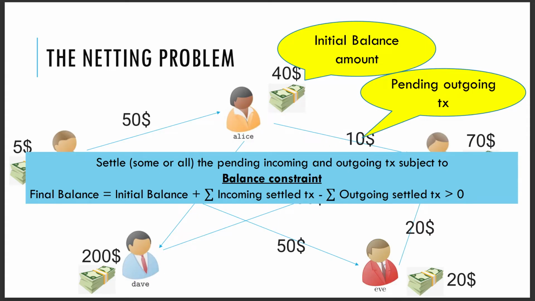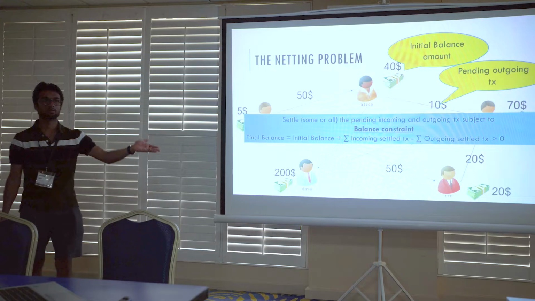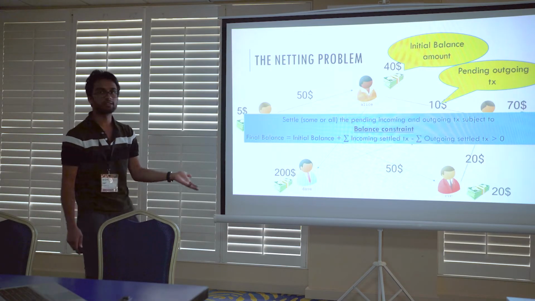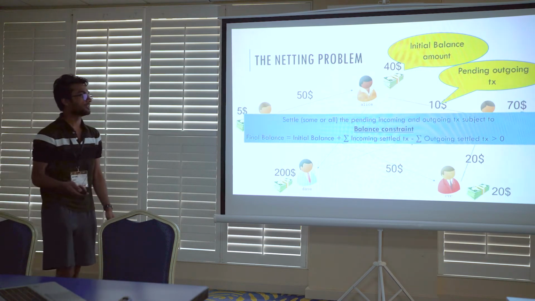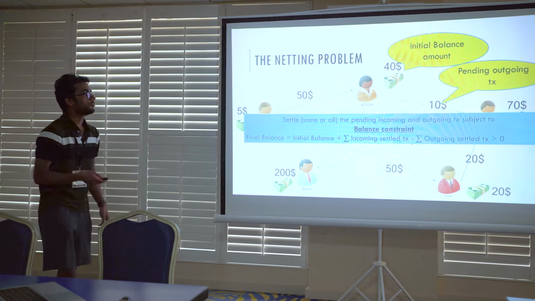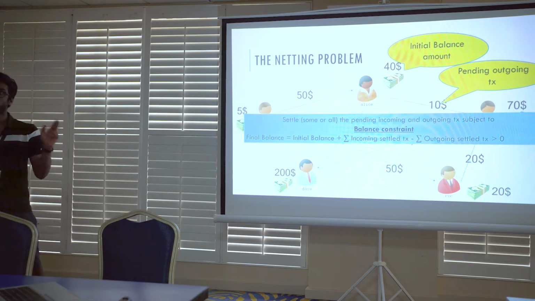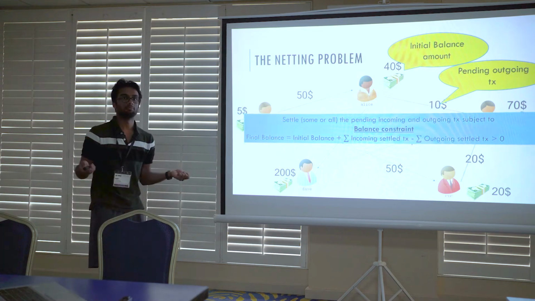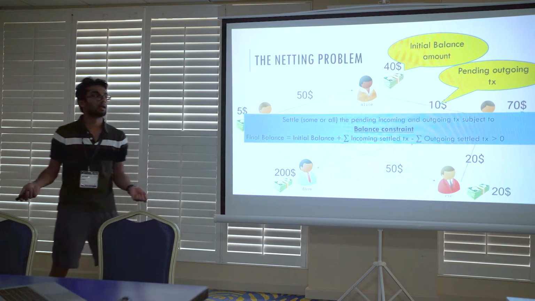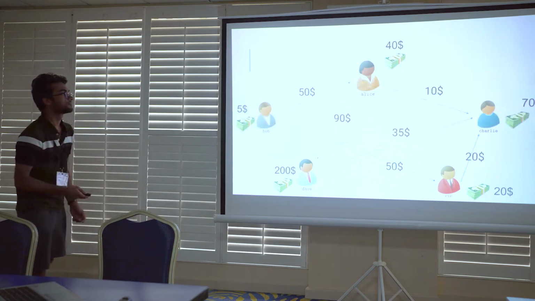What we want to do is settle some or all of these pending transactions while maintaining the following balance constraint. We want the final balance, which is nothing but the initial balance plus the sum of all the incoming settled transactions minus the sum of all outgoing transactions, to be greater than 0. And we want to do this in the most optimal way possible, where optimal can be defined. For example, we want to settle the maximum possible pending transactions.